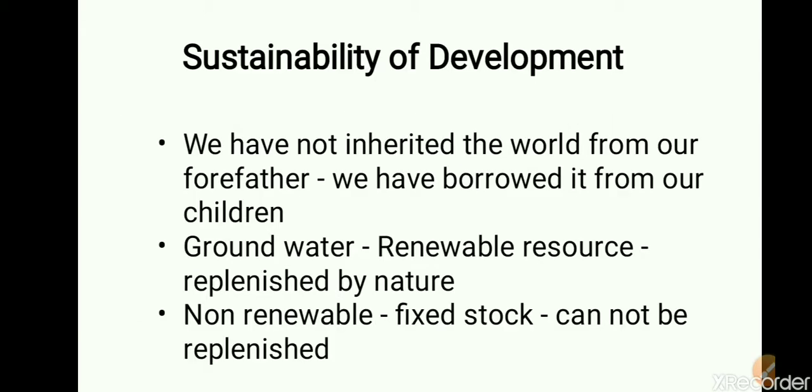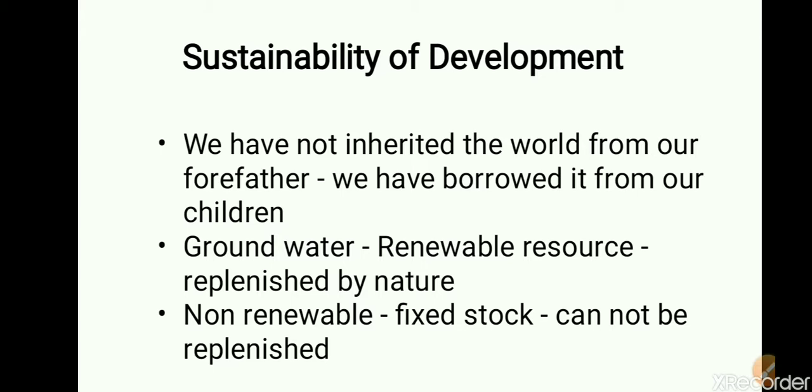And finally, we will talk about the sustainability of development. When it comes to sustainability of development, we say we have not inherited the world from our forefathers, rather we have borrowed it from our children. That means we need to preserve or conserve the resources so that they can be used for the future generations to come, and that is what we talk about when we discuss the concept of sustainable development or sustainability of development.